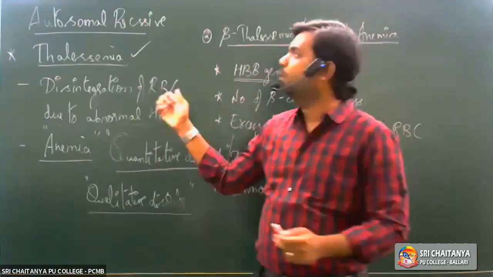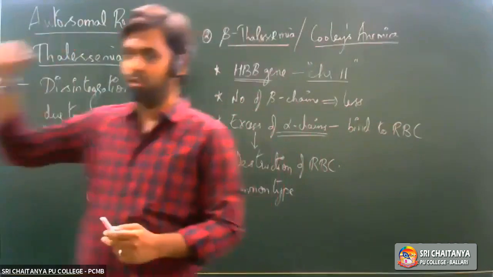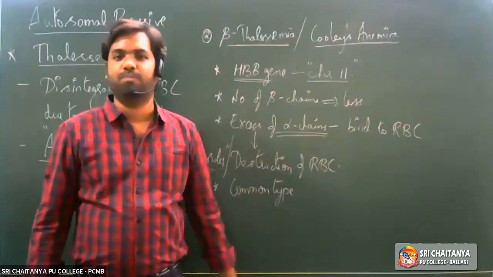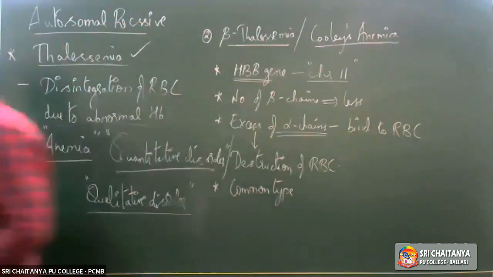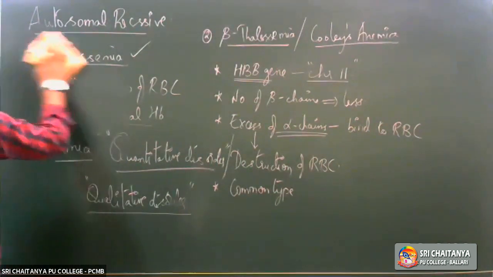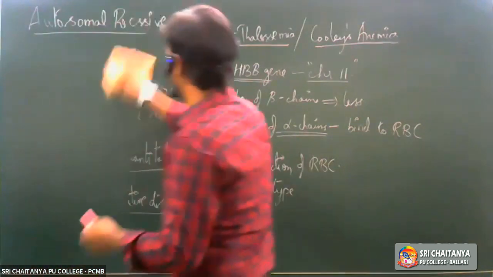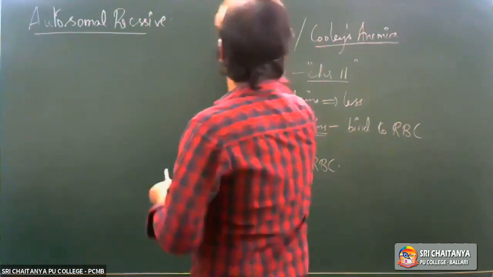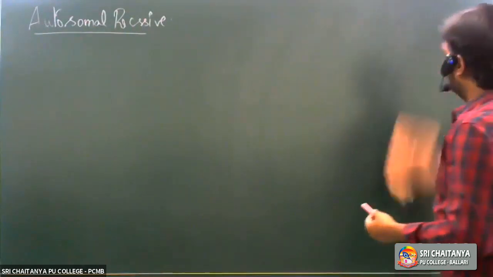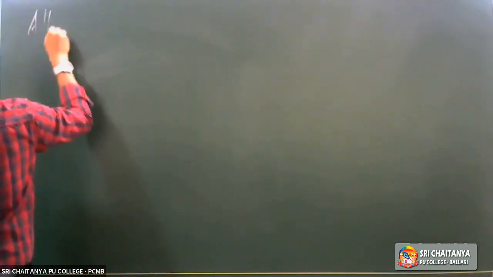With this, we'll be done with our topic of autosomal disorders, including both autosomal dominant as well as autosomal recessive disorders. Now let's take up the second type of gene disorder, and that is called the X-linked disorder or allosomal disorder.